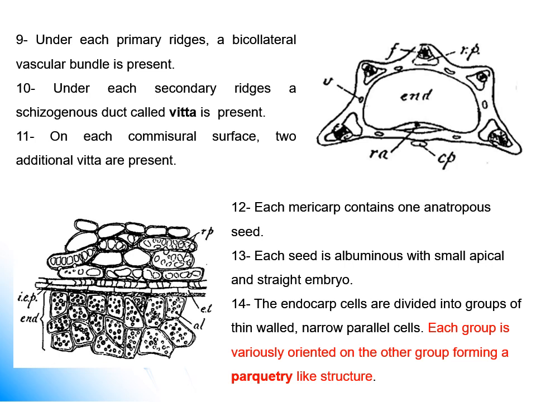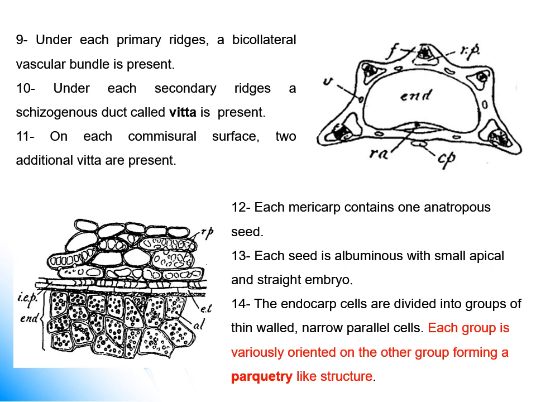On the commissural surface we have 2 additional vittae, so the total number of vittae in each mericarp is 6, and the total number of vascular bundles in each mericarp is 5. For the entire fruit, the cremocarp, we have 10 primary ridges, 10 vascular bundles, 8 secondary ridges, and 12 vittae.